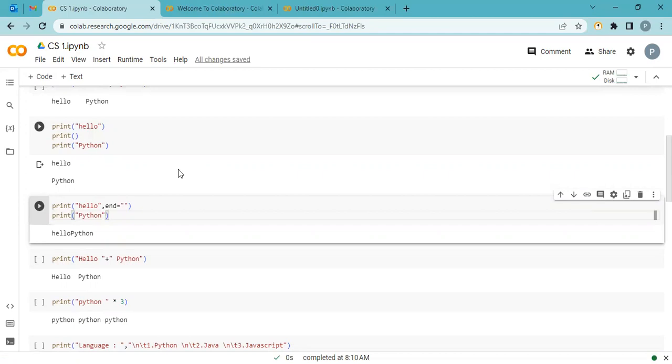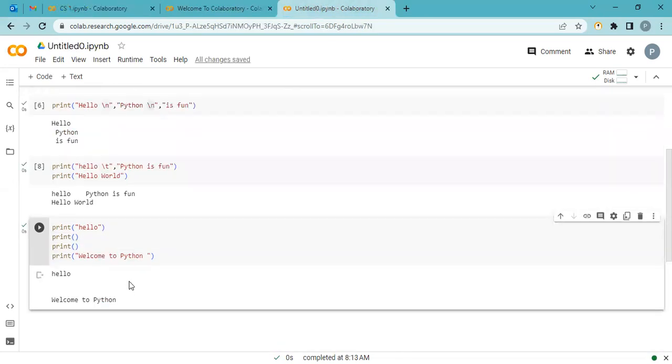So these all are possibilities we are introducing. We are learning now multiple ways how we can use the print function. Now here you can see one more new argument, end, like this, and in quotation, nothing. Look at the output. I'm printing hello and Python in the next line. So basically, as per the rules, it prints hello and in the next line Python. But I am using end and no new line. And the output is like this.